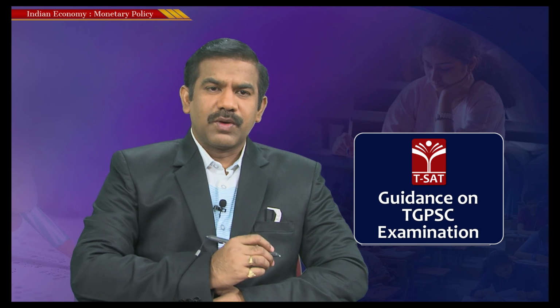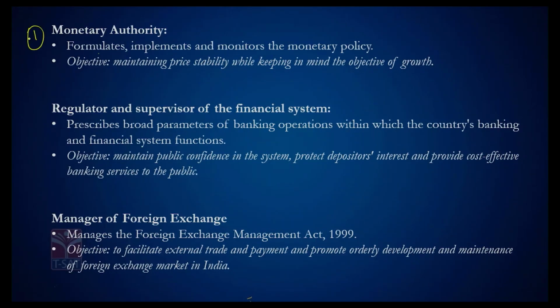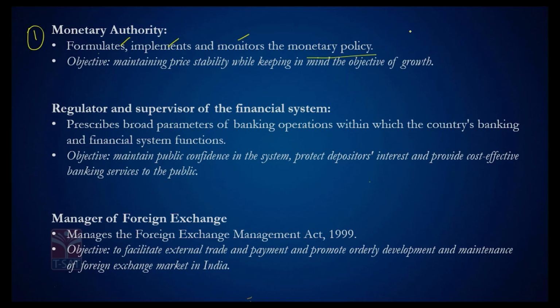So let's look at the various functions RBI performs in an economy. The first and foremost function RBI performs, as we already discussed since the beginning of this session, is what we are trying to understand. One major responsibility of RBI is that it formulates, implements and monitors the monetary policy. So the responsibility is to formulate a monetary policy, implement it and monitor it, I mean review it once in a while. In good old days the RBI used to go for a biannual review, once in every 6 months. Later RBI reviewed it every quarter, once in every 3 months.